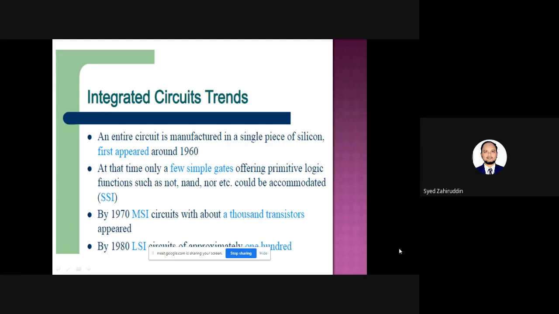So this IC was initially brought up by Jack Kilby and Robert Noyce, who received the Nobel Prize in the year 2000 in physics for their invention of integrated circuits. In the 1960s this invention took place, and the first type of technology came into existence, that is the SSI, small scale integration.